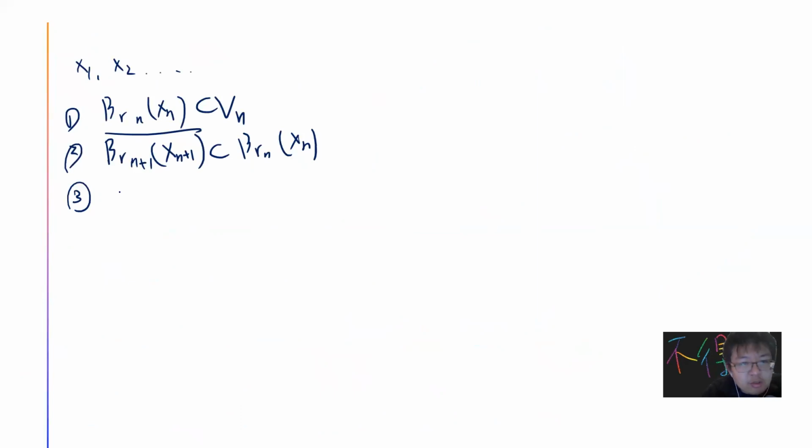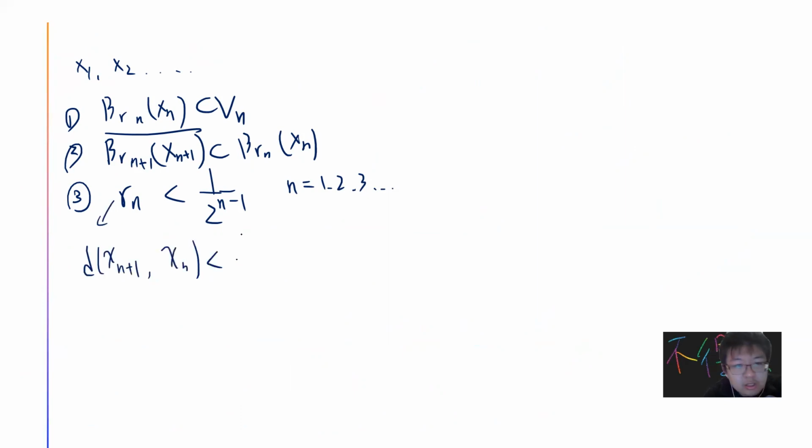Okay, and finally, this R_n is less than 1/2^(n-1) for n = 1, 2, 3, and so on. It's easy to check that, right? So by this construction, you know that the distance between x_n and x_{n+1} is less than 1/2^n. Okay, so you can use your simple mathematics.